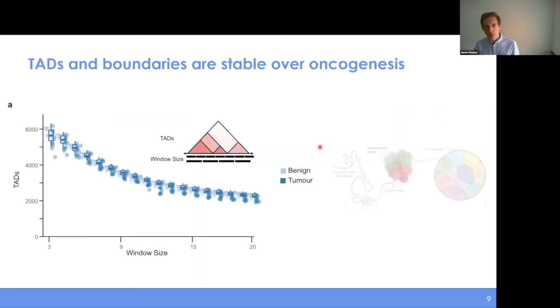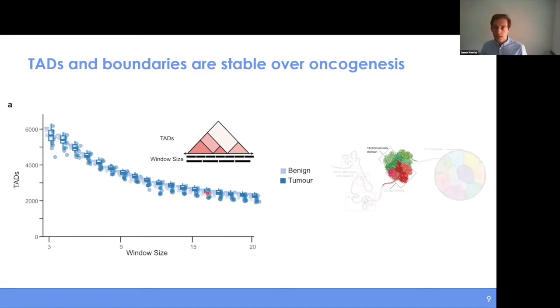And so the first thing that we really wanted to look at was, how does higher order chromatin organization change over oncogenesis itself? We looked at the topologically associated domains, and we found that regardless of what magnification we looked at, whether these biggest domain TADs or the sub-TADs contained within them, regardless of that size, we found that they were largely similar between the tumor and benign tissue samples.